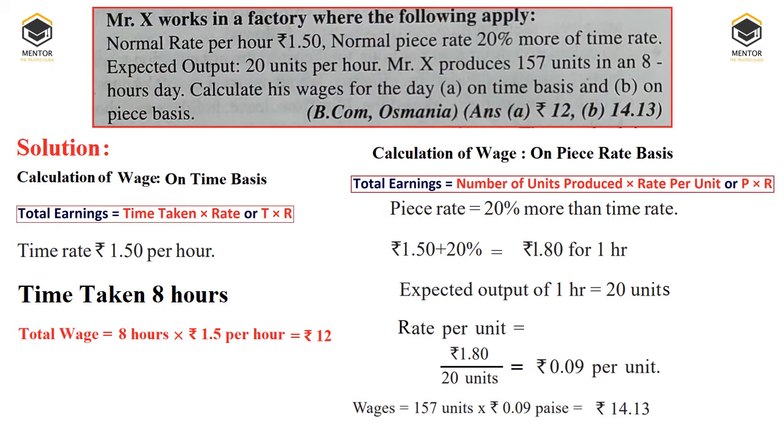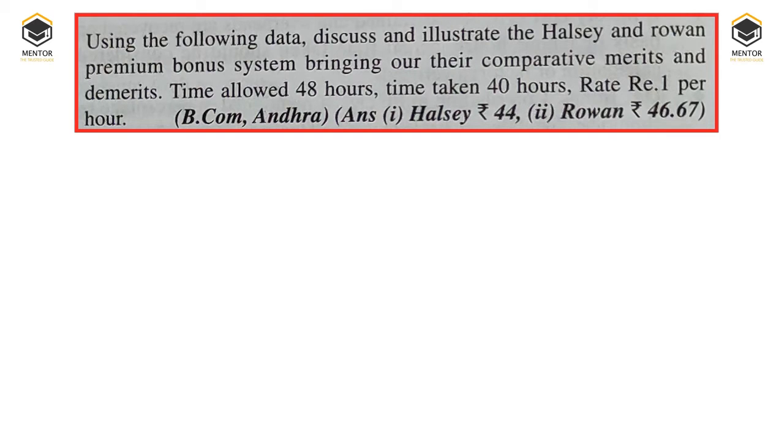So I hope I made you understand this concept. We'll take up one more question to understand Rowan and Halsey's premium plans, right? In this question, you can read the question. Using the following data, discuss and illustrate the Halsey's and Rowan premium bonus system, bringing out their comparative merits and demerits. Time allowed is 48 hours and time taken to complete the job is 40 hours. Rate is rupees 1 per hour.